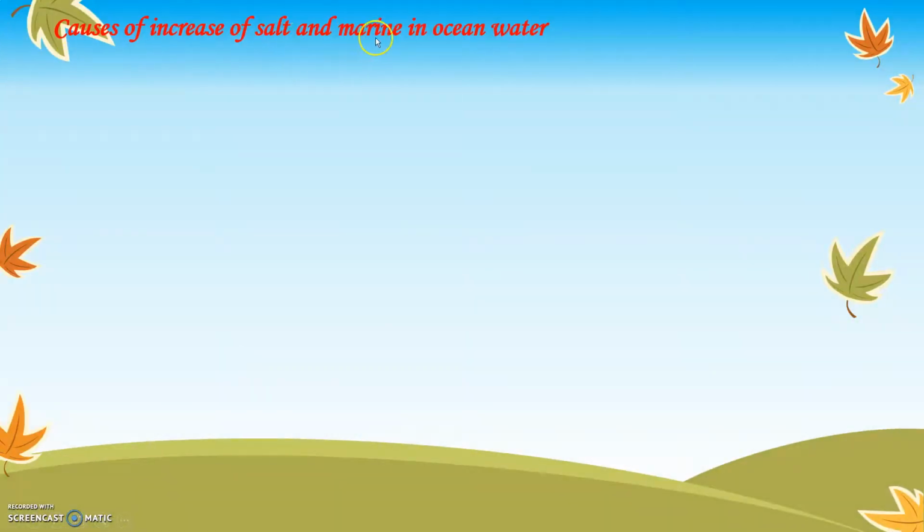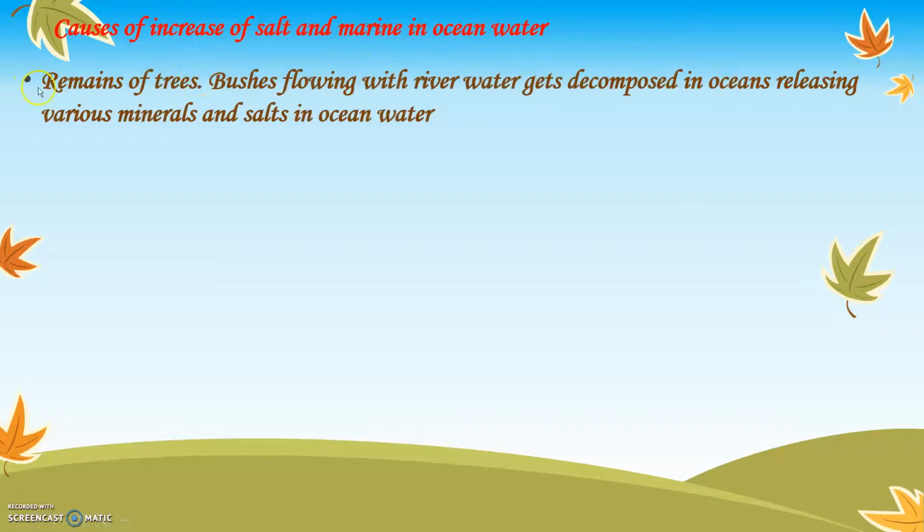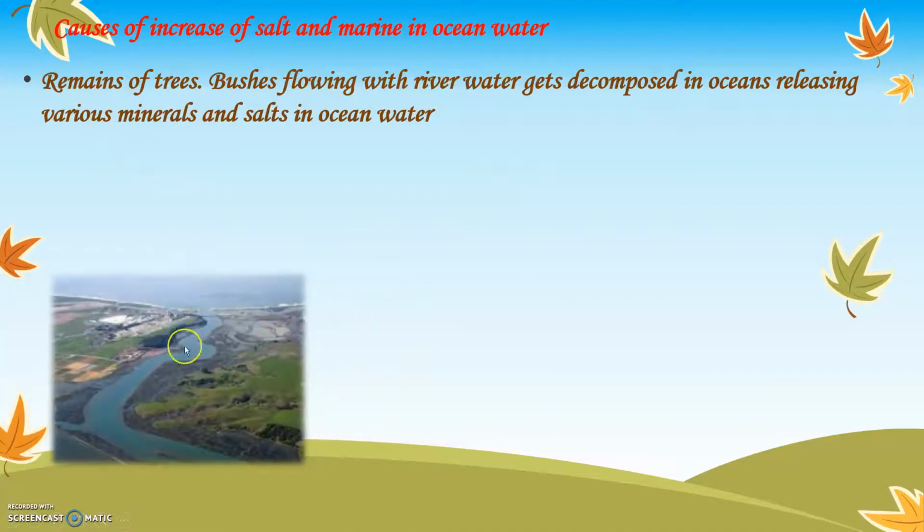Causes of increase in salt and marine in ocean water. Remains of trees and bushes flowing with rivers get decomposed in oceans, releasing various minerals and salt in ocean water. Now we wonder why the water in the oceans or in the sea is salty. That is because rivers normally meet the ocean or the sea. These rivers, when they are flowing, carry n number of materials with them.